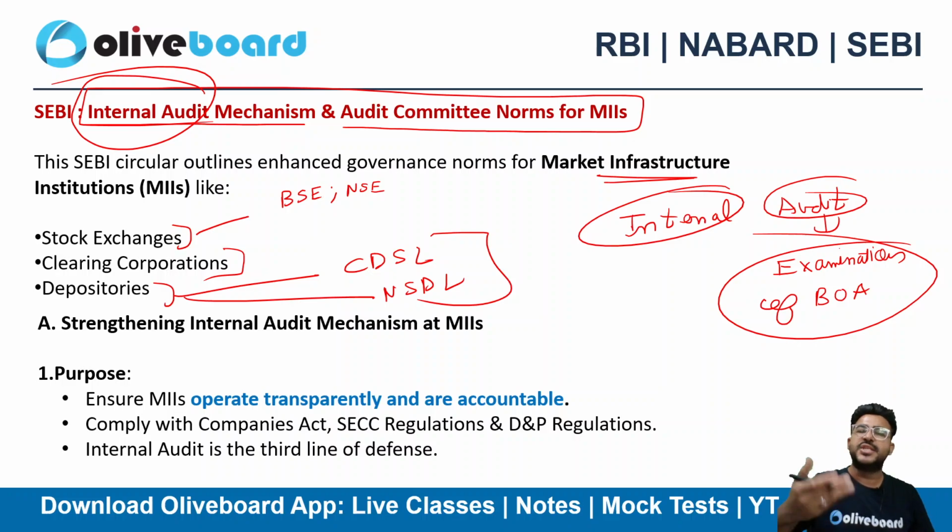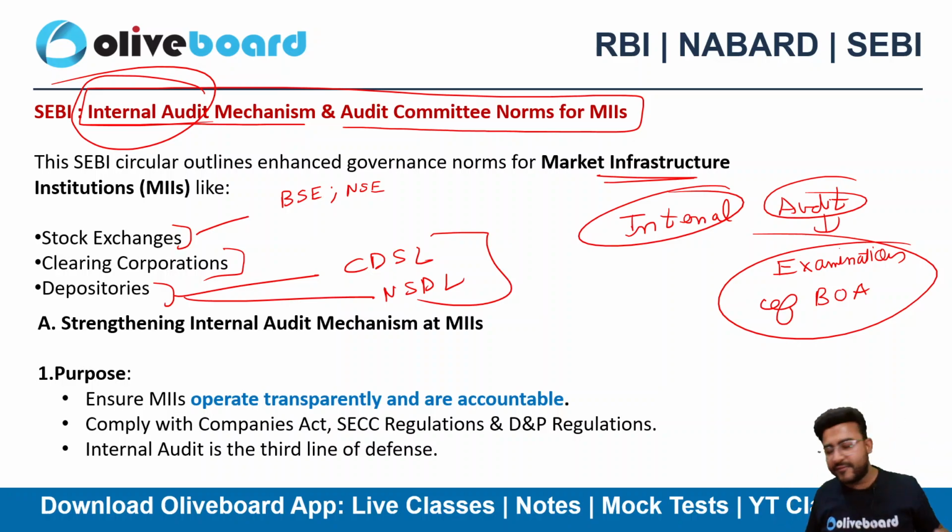I can say checking of your books of accounts or financial statement, whether you have prepared your books of accounts and financial statement in an adequate manner as per the rules and regulations or not, right? That's what audit is all about. Let's suppose Reliance Industries have prepared their books of accounts and financial statements, so they need an independent party to check whether they are proper or not.